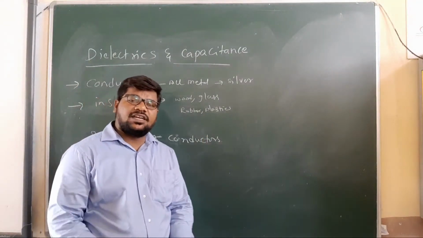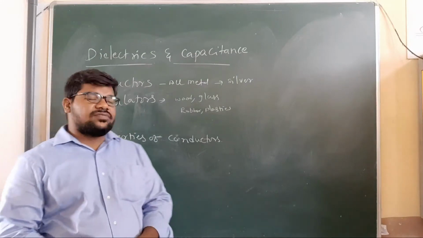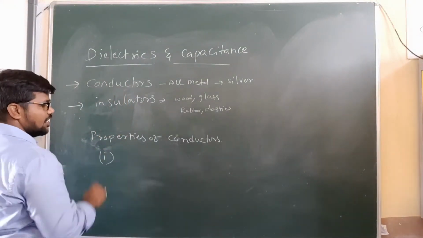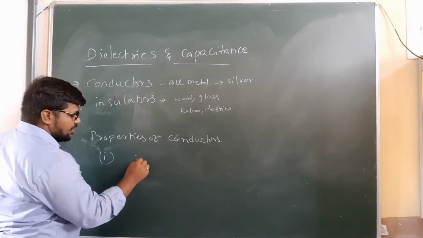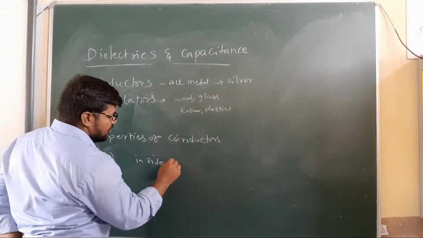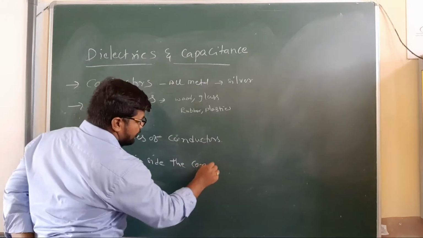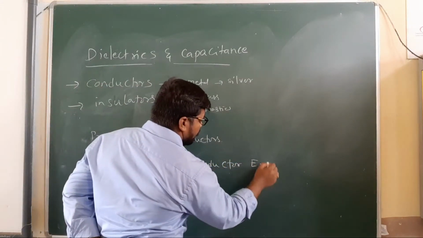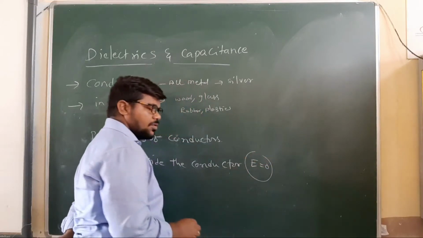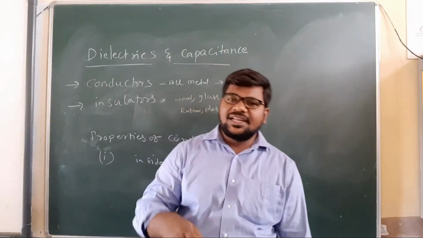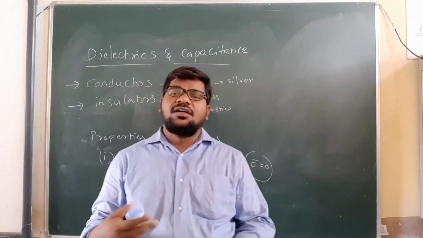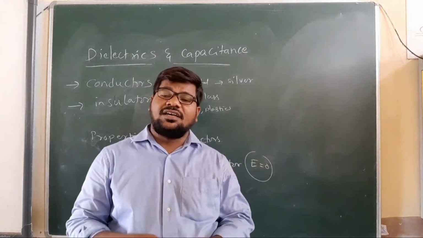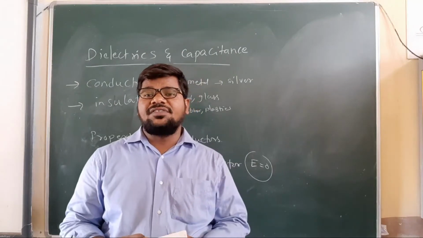Properties of conductors. First, inside the conductor, the electric field is 0. Even though the conductor allows electricity and has a large number of free electrons, inside the conductor the value of E is 0.